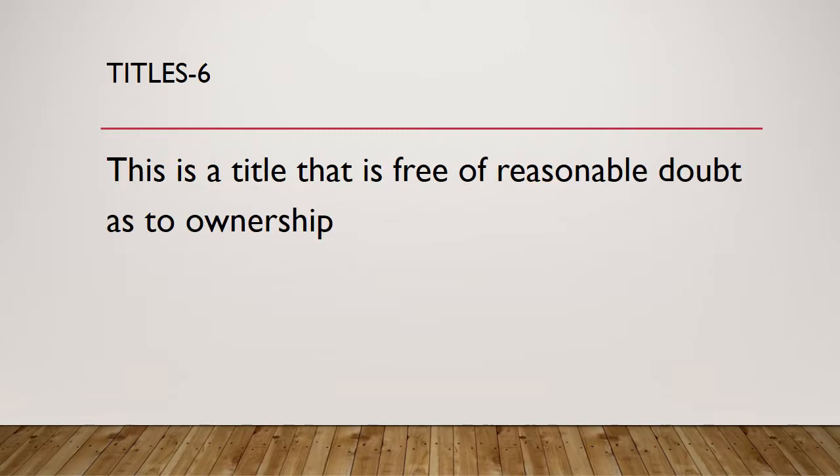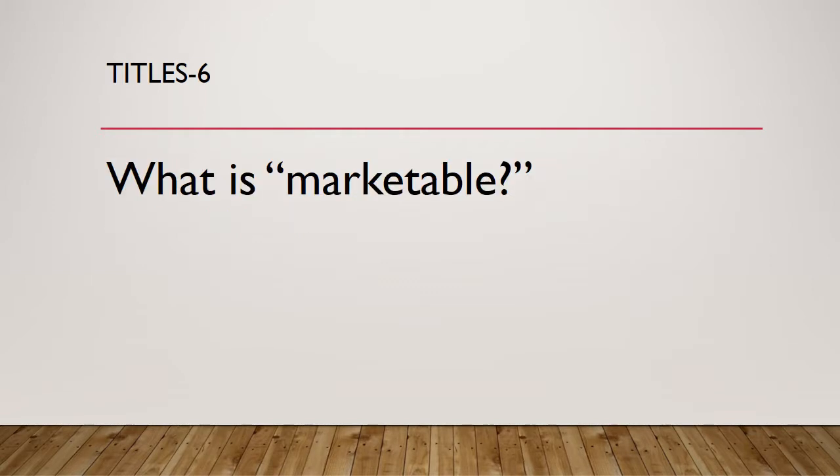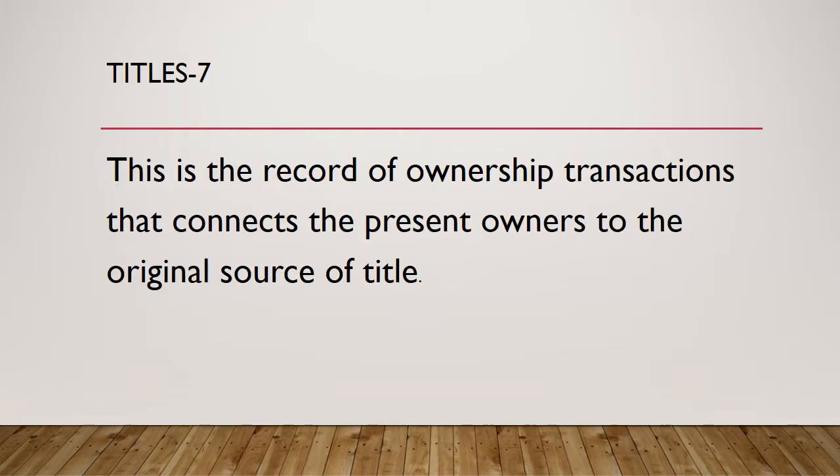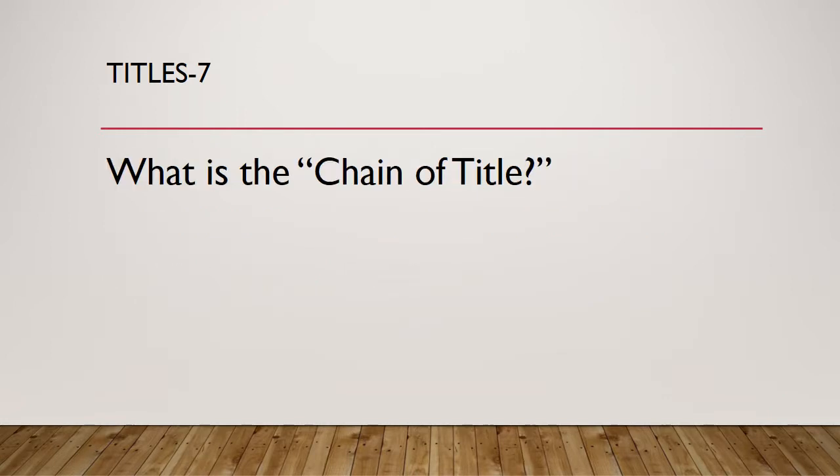Question 6. This is a title that is free of reasonable doubt as to ownership. What is marketable? Question 7. This is the record of ownership transactions that connects the present owners to the original source of the title. What is the chain of title?